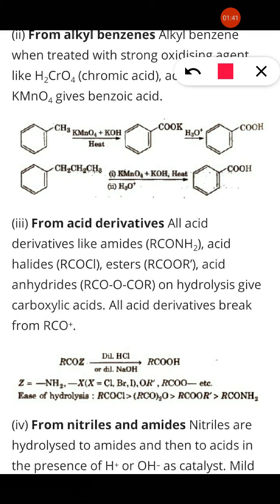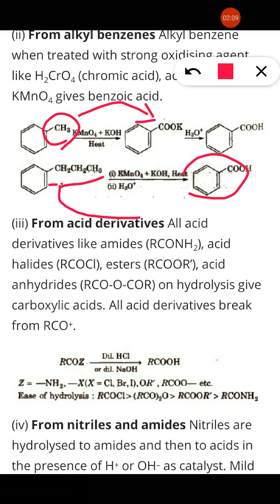Similarly, a linear chain of carbon containing benzene undergoes reaction with the strong oxidizing agent KMnO4 and KOH to form benzoic acid as a product. Means if a long chain is there or only one carbon, it always undergoes oxidation to form carboxylic acid, and the carbon which is attached directly to the benzene ring undergoes oxidation, right?